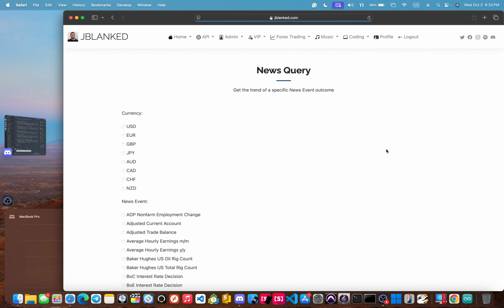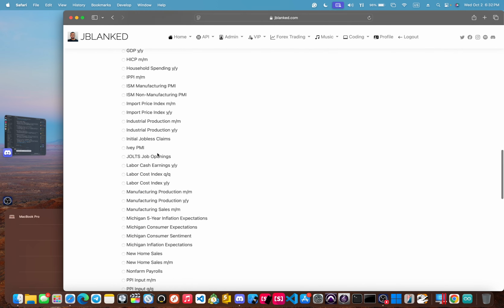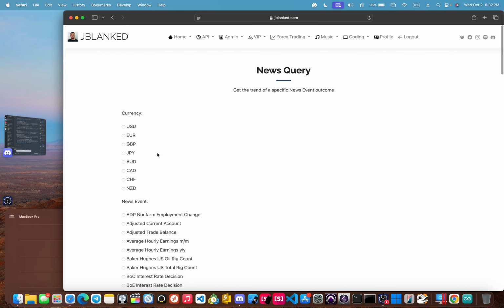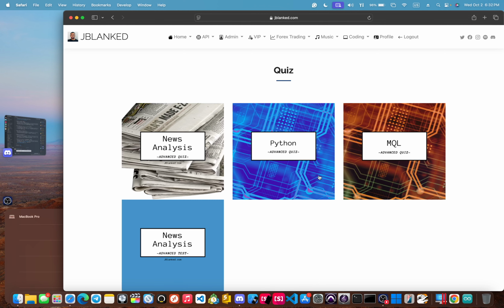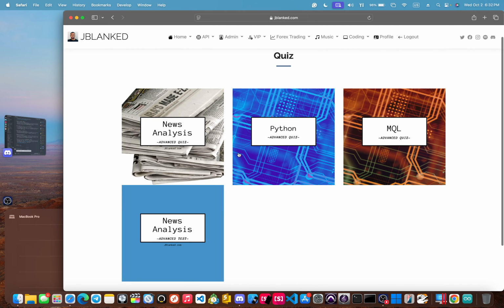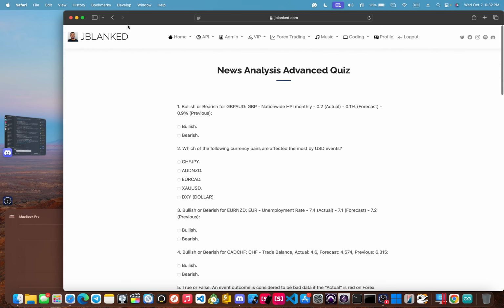The news query, you can select the currency and the news event. It will give you analysis and the outcome, and it will give you analysis on that event and that event outcome. The news analysis quizzes, and this also has our coding quizzes. You can take quizzes to test your knowledge. That's 20 questions, and they randomize each time.